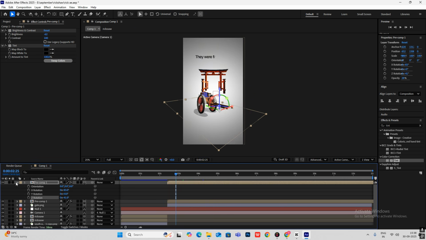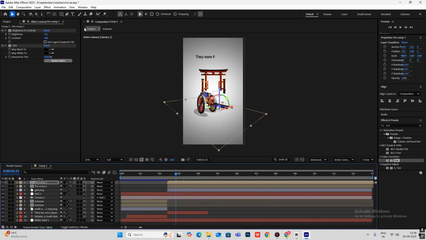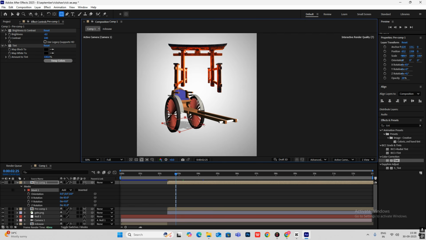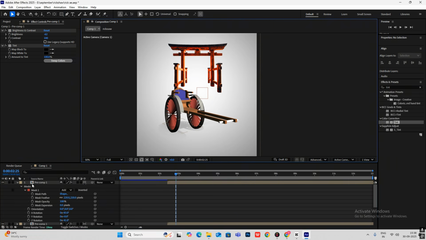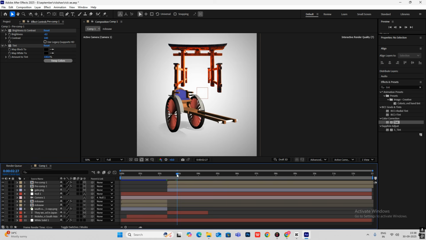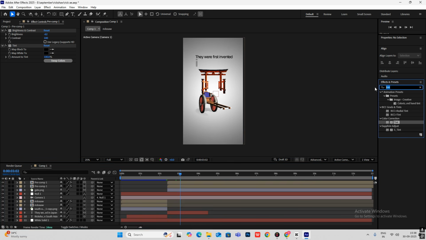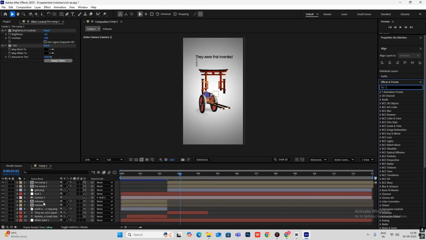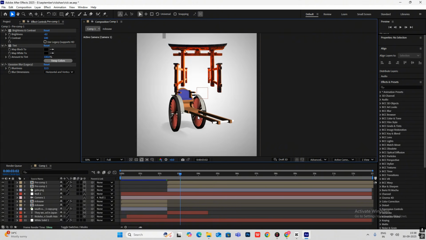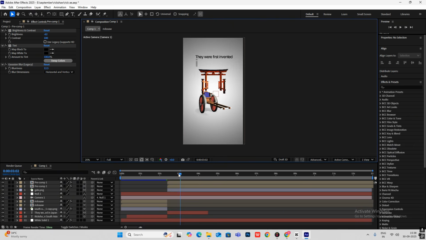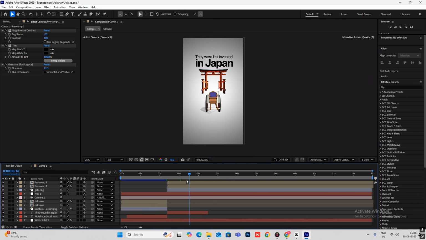Now what we have to do is basically you can again select this and make something like this, a mask, and simply just increase the feathering, to make it look more realistic. And another thing is adding Gaussian blur. So I'm just going to copy the Gaussian blur from here and paste it on this. So we have got our shadow too.